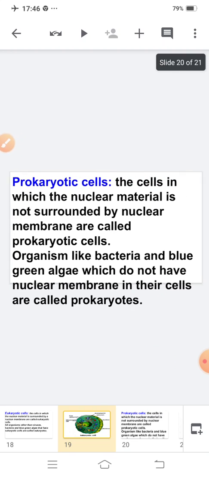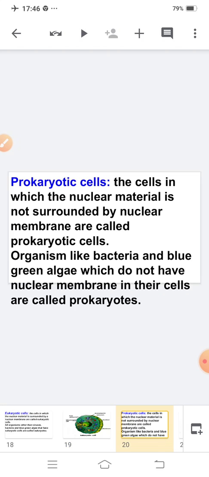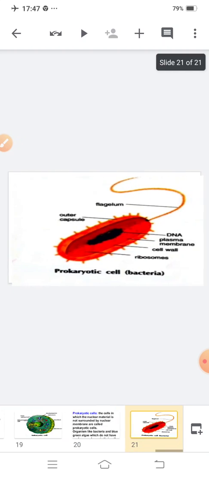The cell in which the nucleus is surrounded by a membrane is known as your eukaryotic cell. What do you mean by prokaryotic cells? Cells in which the nuclear material is not surrounded by a nuclear membrane are called prokaryotic cells. Organisms like bacteria and blue algae which do not have a nuclear membrane in their cells are called prokaryotes. These are the examples. It is not covered by any membrane. Is this clear to you?